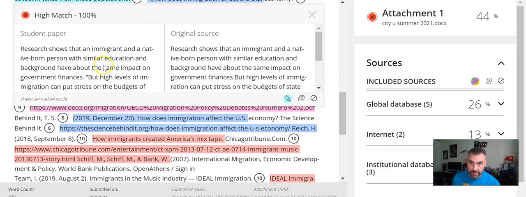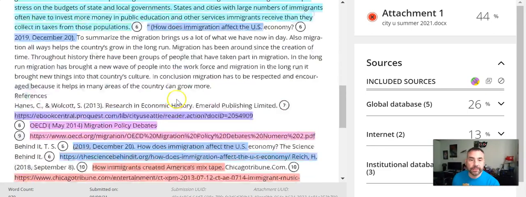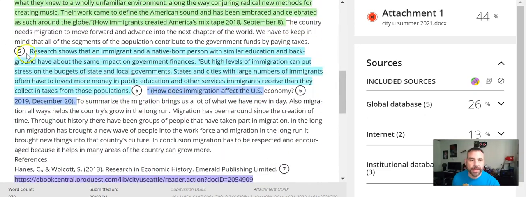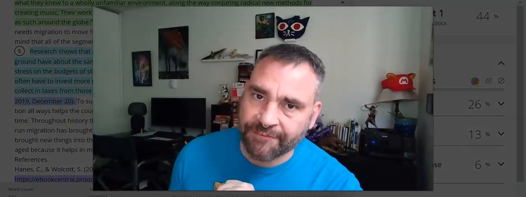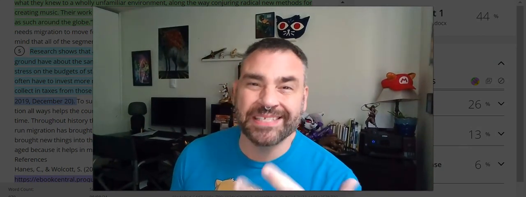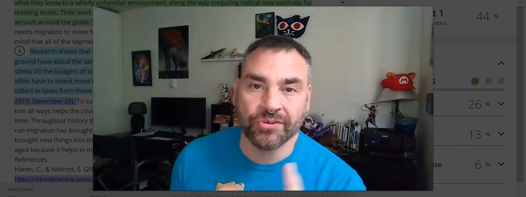So what this means is this student put the quote in the wrong spot, right? They should have put it back here in the beginning with research. Instead, it's over here. So in this situation, I would tell the student, yep, this is plagiarism. You did plagiarize, but there wouldn't be an F on the paper. It would just be lost points because I can see it's just a mistake. It's not that they're trying to cheat.